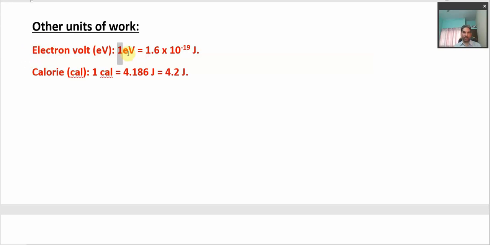So 1 electron volt is the amount of energy, the work done on the electron by 1 volt, which is given by 1.6 into 10 to the power minus 19 joules. Another unit for work is the calorie, which we write as cal. So 1 calorie is nothing but 4.186 joules, which roughly we write as 4.2 joule in our calculations. So these are the other units of work depending upon the different kinds of problems we are dealing with.